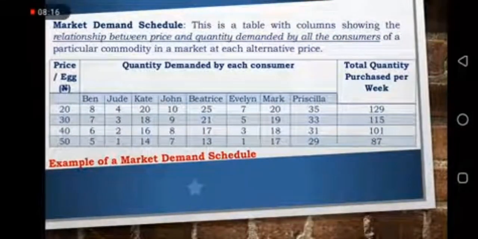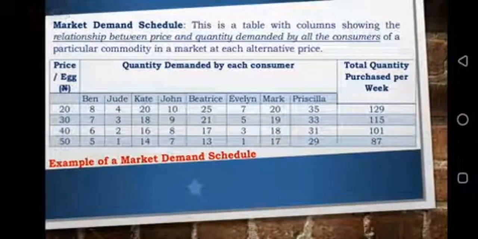Now, the next one is the market demand schedule. It is the table that shows the relationship between the price and quantity demanded of a particular commodity by all the consumers of that commodity in a particular market. Let's take a closer look at the example before us. The price of egg is at 20 naira, 30 naira, 40 naira, and 50 naira. Then the quantity demanded by each consumer.